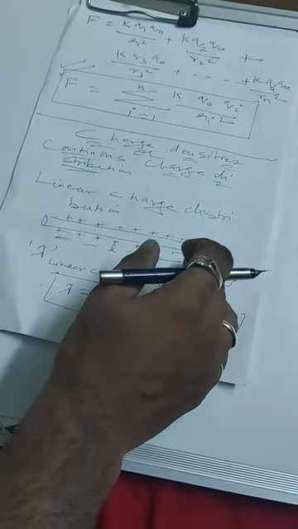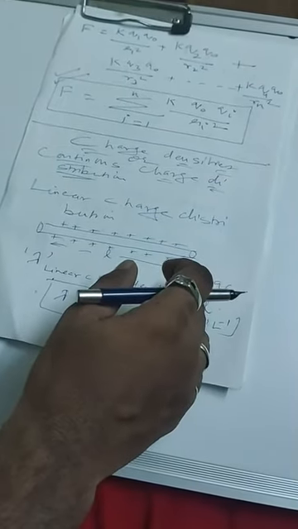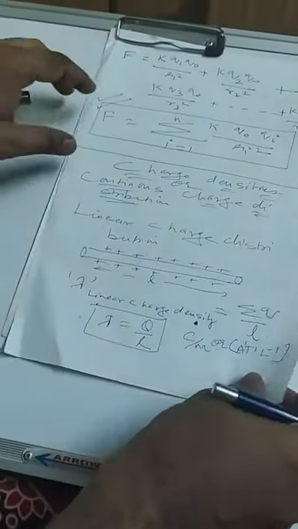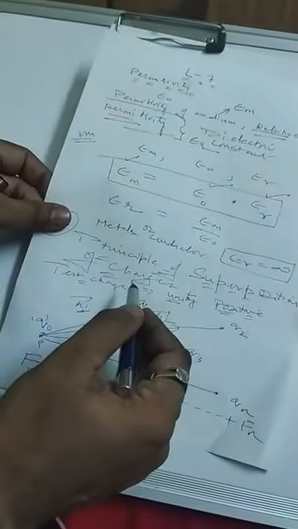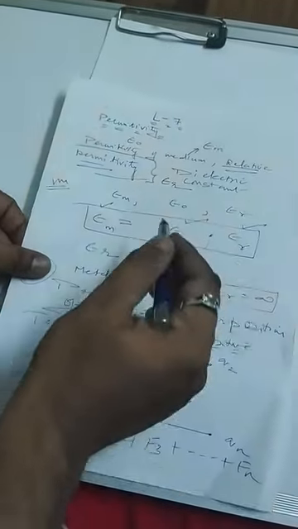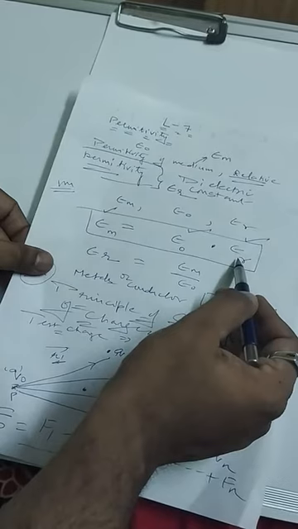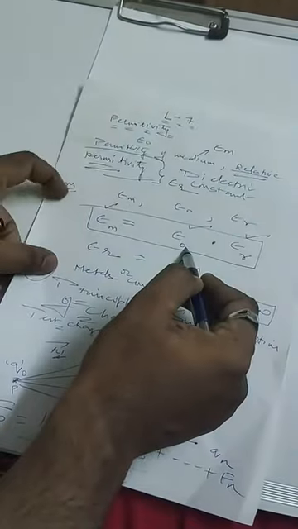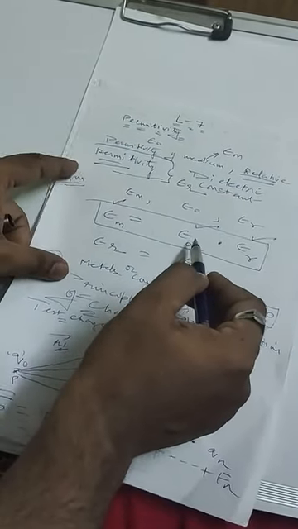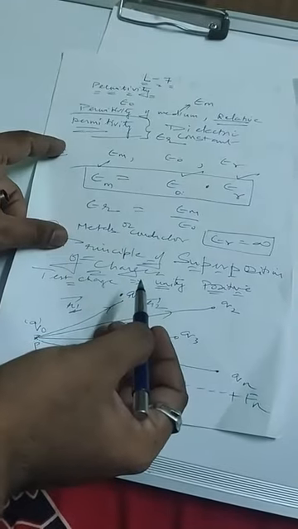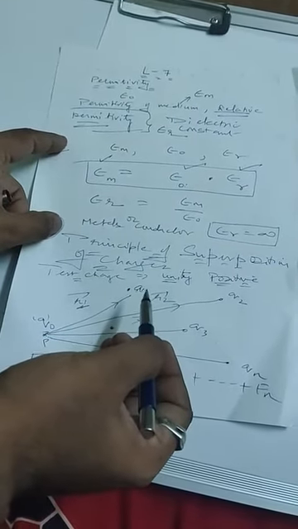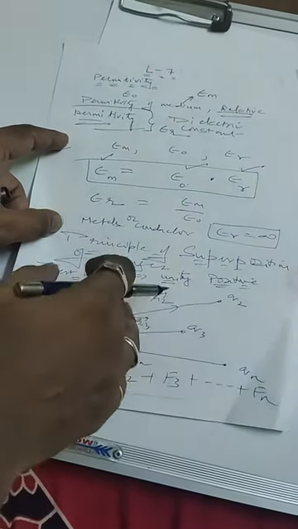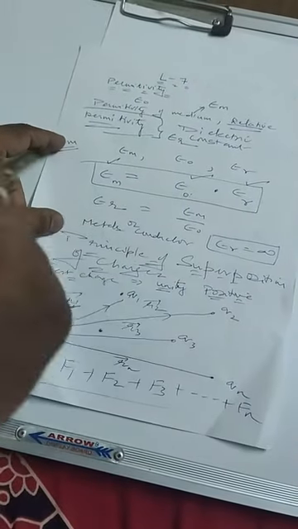So right now what is your duty? You have to study this law, the principle of superposition of charge. This topic you have to study in detail. Also study the relation between the relative permittivity, the permittivity of the medium, and the absolute permittivity or the permittivity of free space. Then I'm going to give you some numericals on Coulomb's law in the assignment. You have to do those numericals also. They are very simple numericals. One of the numericals I will solve in the next class in the lecture notes.